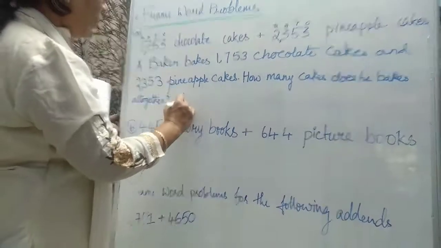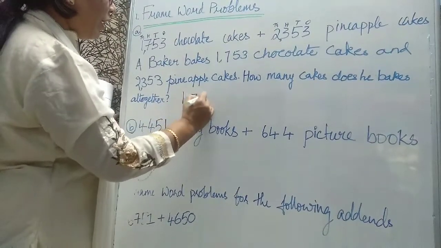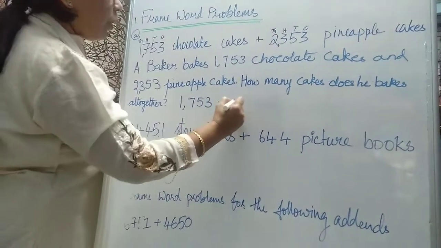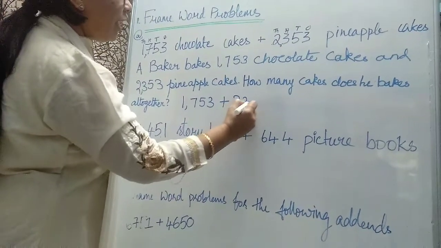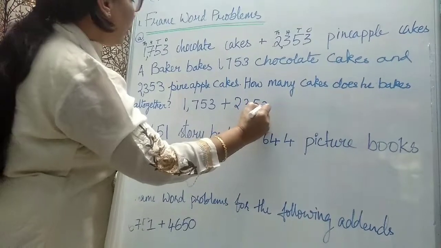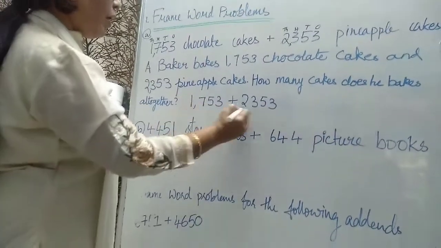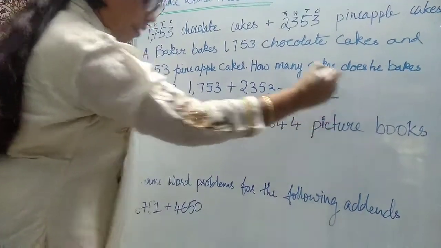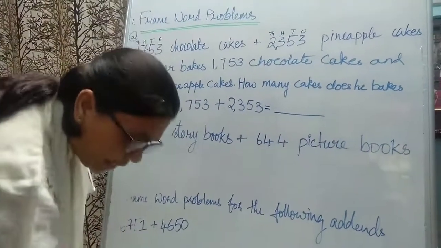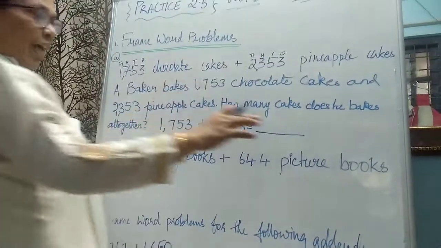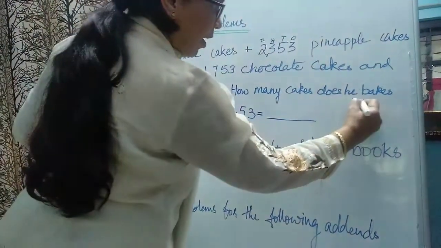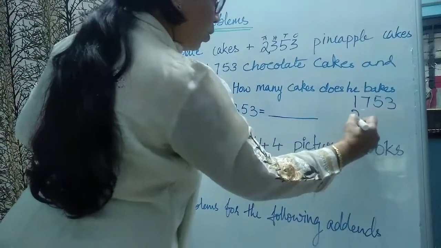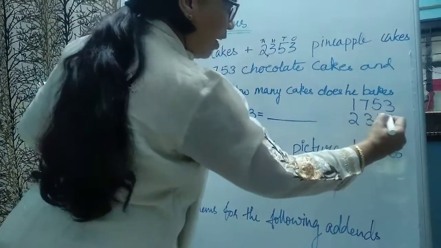We have to write like this: 1753 plus 2353. We can't directly write the answer here. To the side we have to write 1753 plus 2353.